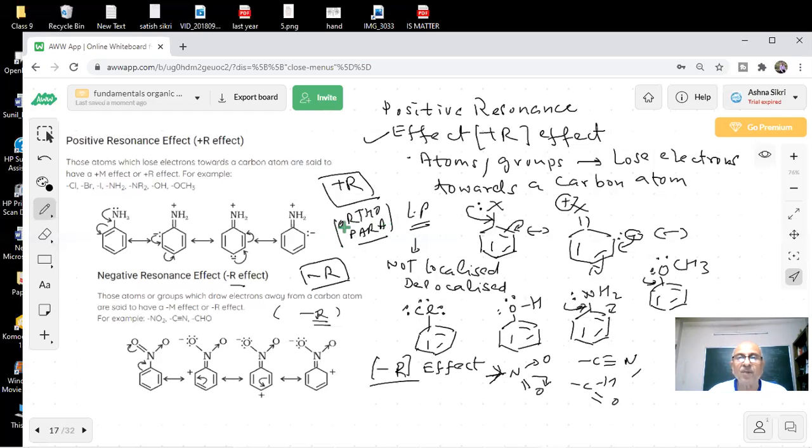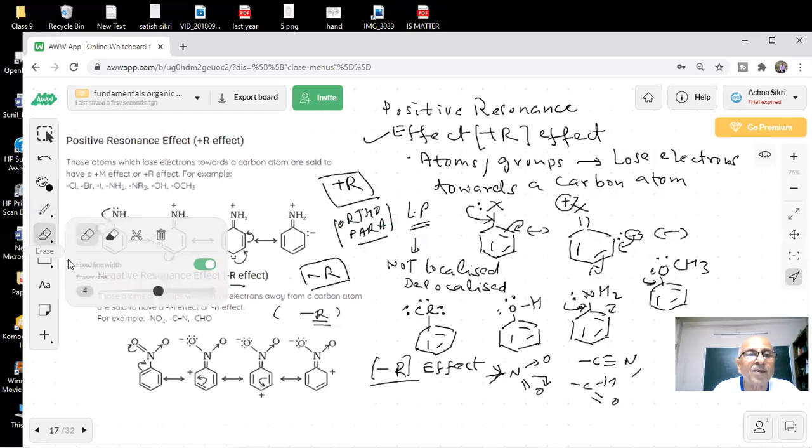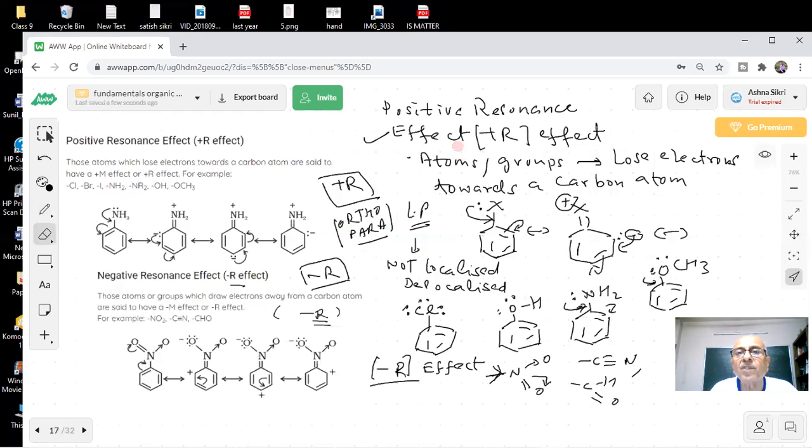What is the important point here? That is the important point, a very important thing, because that is important for the chemistry, students. What we are trying to say, students,